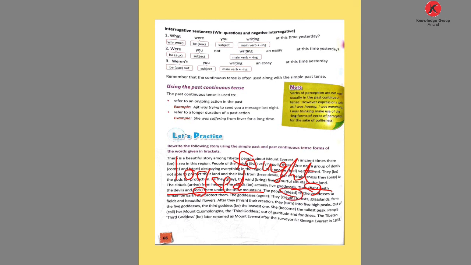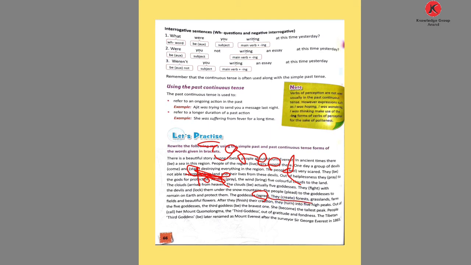The people plead, so plead changes into pleaded, to the goddesses to remain on earth and protect them. The goddesses agree. Agree changes into agreed.